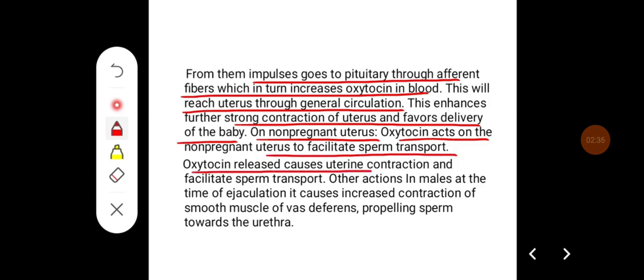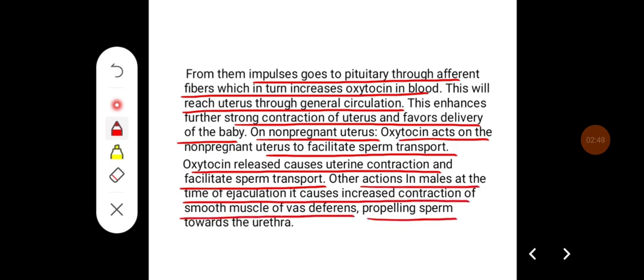Oxytocin released causes uterine contraction and facilitates sperm transport. Other actions in males: at the time of ejaculation, it causes increased contraction of the smooth muscles of the vas deferens and helps in propelling the sperm towards the urethra.